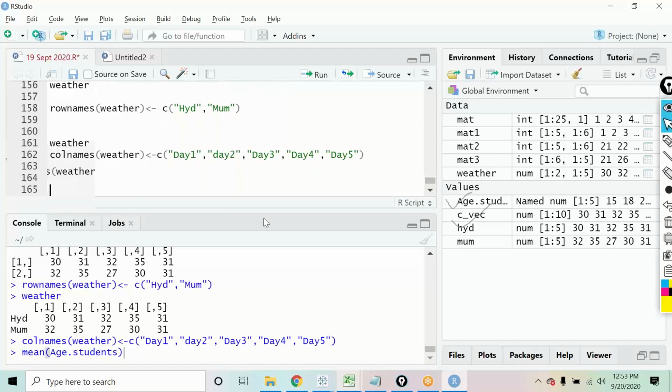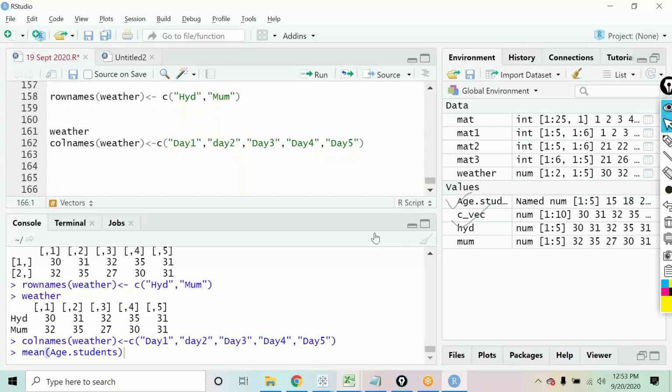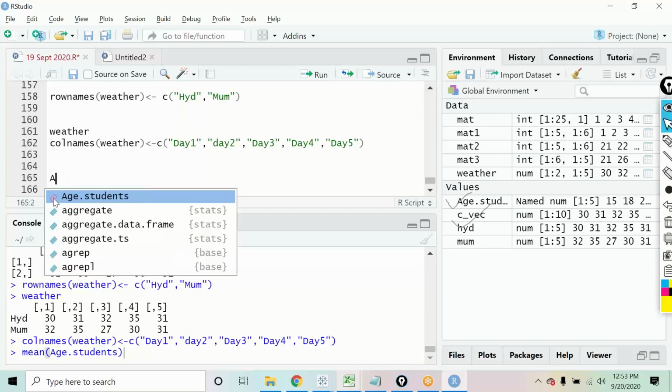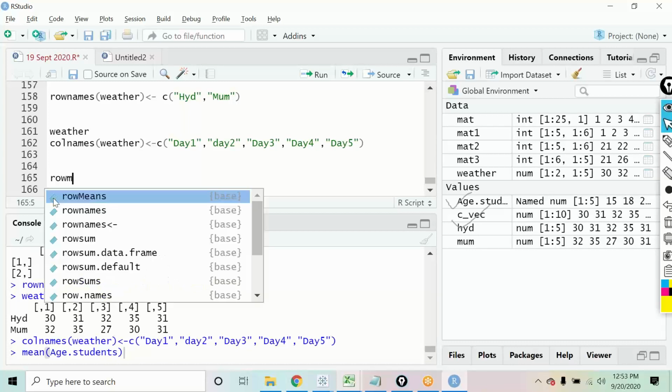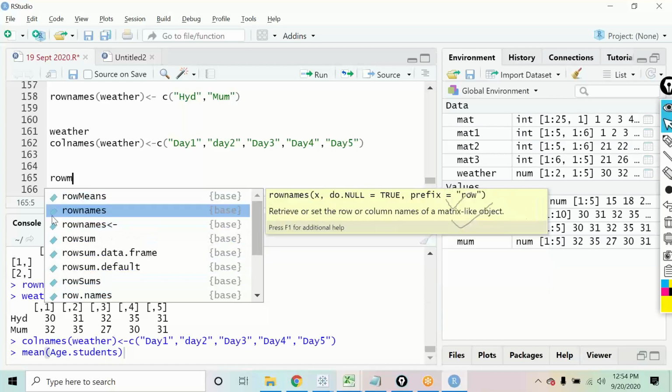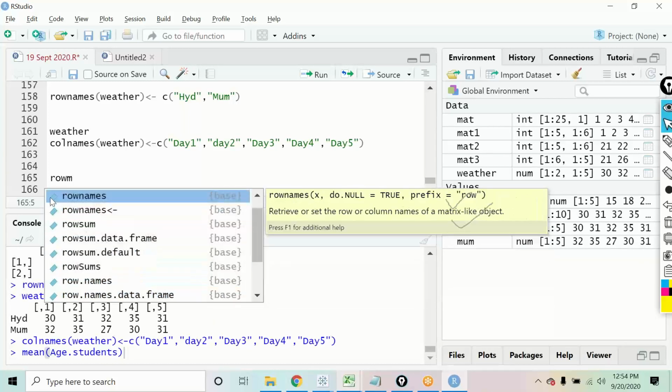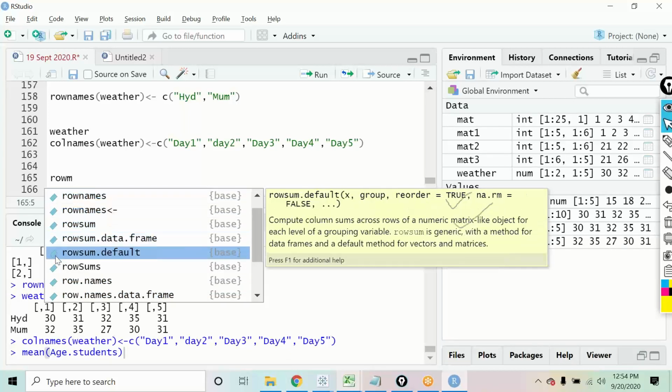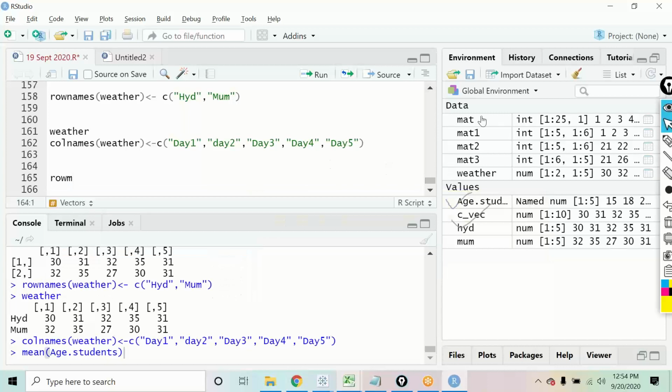If I type over here HYD, do I have any vector? See, we have a vector over here. Let me type age dot student. You see there is a symbol that is coming, this pink symbol. This is a symbol for a vector. But when you use any function, like row names, you will get these blue strips over there. So by this, you can identify that these are your functions, not the variables that you have defined.